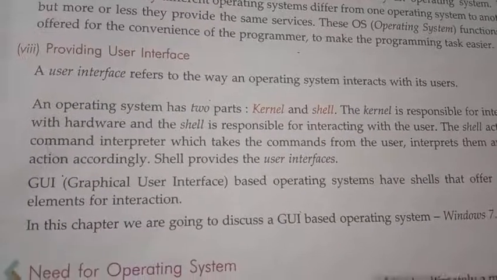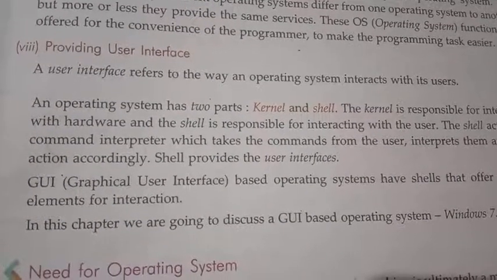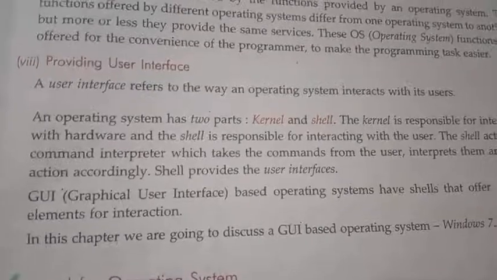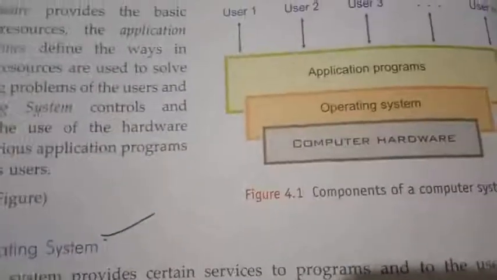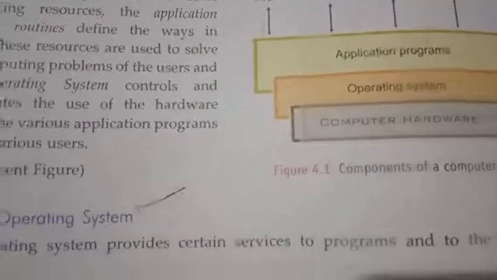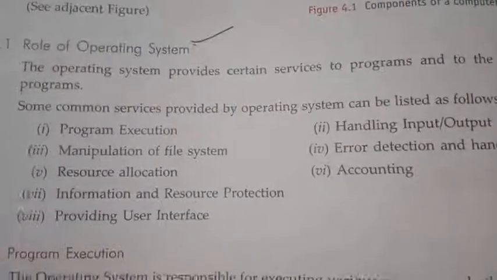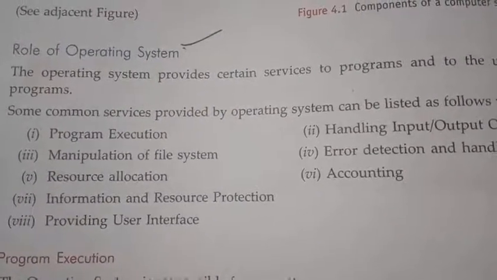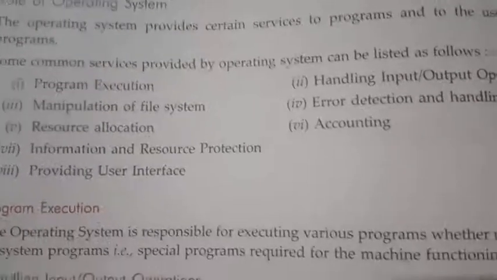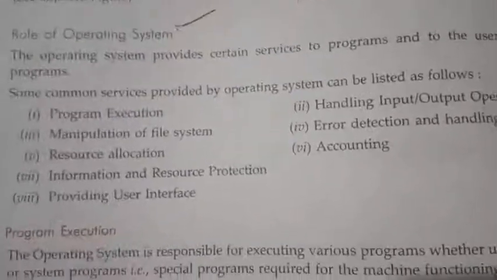These are the main roles of an operating system. Today we studied what an operating system is and its exact working by explaining this figure, then the different roles of an operating system. We studied 8 different roles in detail. So I hope you understood today's class.